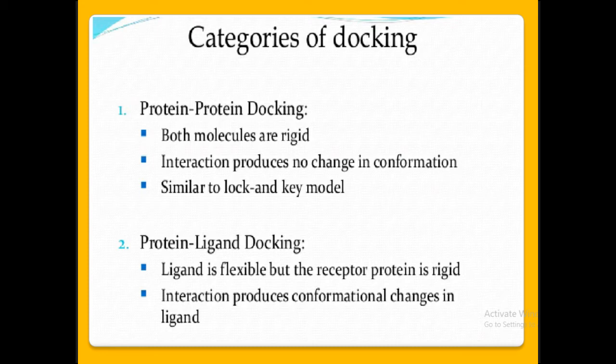The second type is protein-ligand docking. In this, the ligand is flexible, but the receptor protein is rigid. So one molecule is flexible, that is the ligand, but the receptor is not flexible, it is rigid. So now the interaction produces conformational change in the ligand only, not in the receptor. So this is the second category of molecular docking.